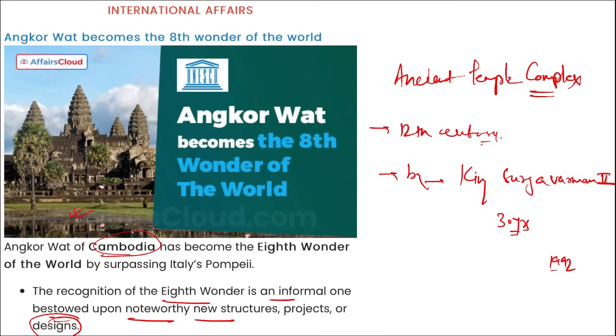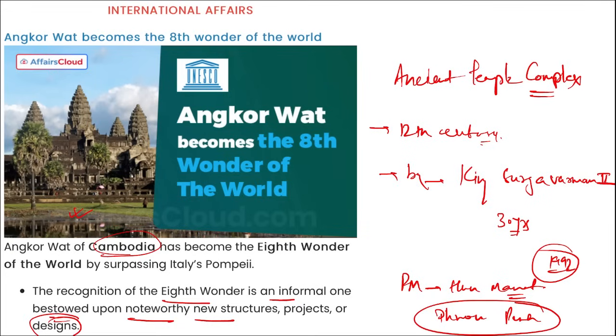Site in 1992. If we talk about Cambodia, who is the Prime Minister of Cambodia? Hun Manet. What is the capital there? Phnom Penh is the capital of Cambodia, and Cambodian riel is the currency that is used there, right? So Angkor Wat of Cambodia, this is an ancient temple built in 12th century by King Surya Varman II. This has now been declared as the 8th wonder of the world.